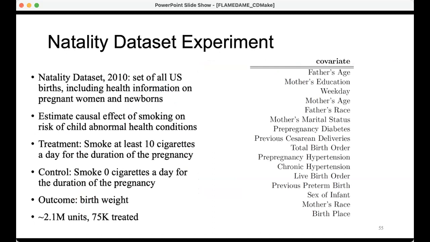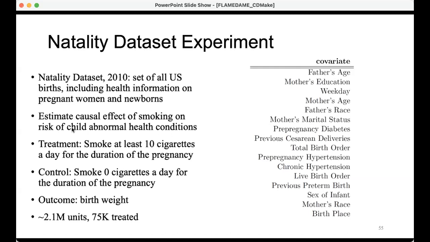Okay, so I want to show you some results of this matching algorithm on a data set. This is a very big data set. It's got 2.1 million units. 75,000 of them are treated. This is the set of all US births in 2010, including health information on pregnant women and newborns.